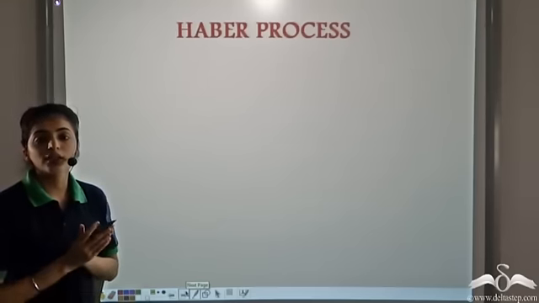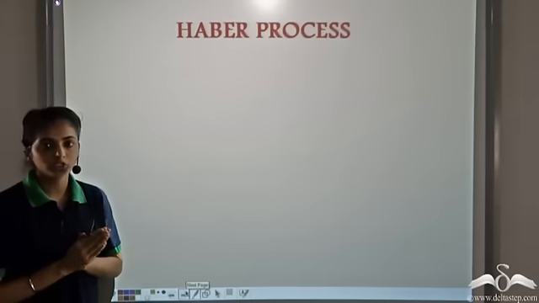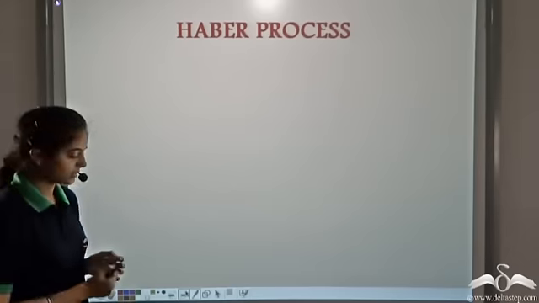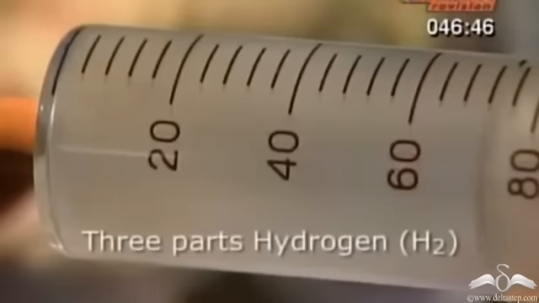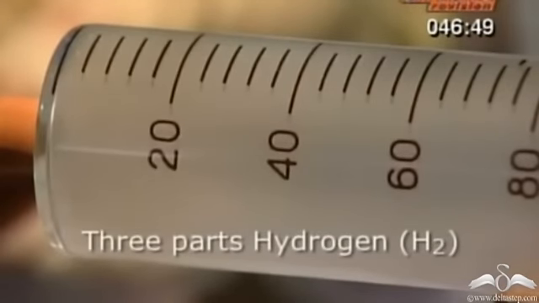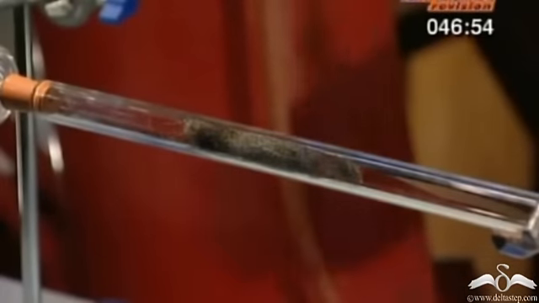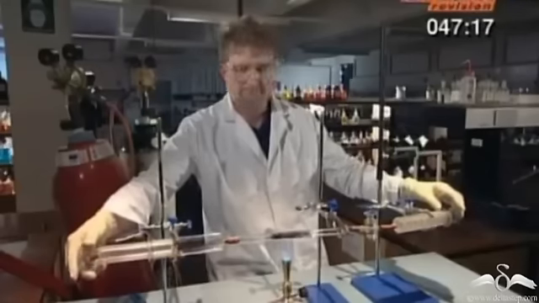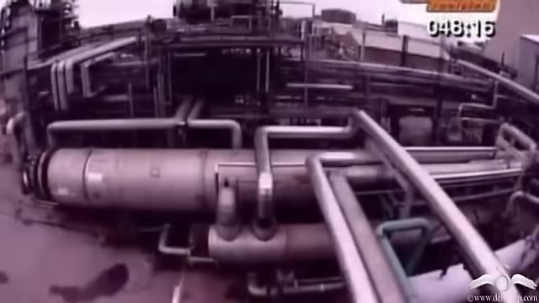Now let's look at the industrial method of preparation of ammonia. Right now we saw how we prepare ammonia in the laboratory. Let's look at the industrial method of preparation, which is known as Haber process. So the two gases, that is nitrogen and hydrogen, are made to come in contact with one another using a catalyst, iron or molybdenum. The reactants are heated to a high temperature. So they form ammonia gas. This is what happens at the industrial level, where there are big plants to manufacture ammonia.